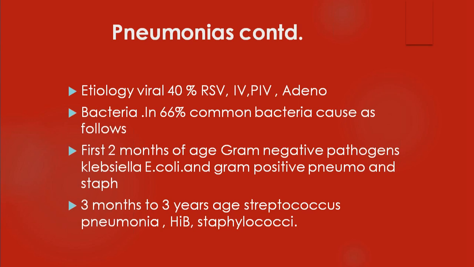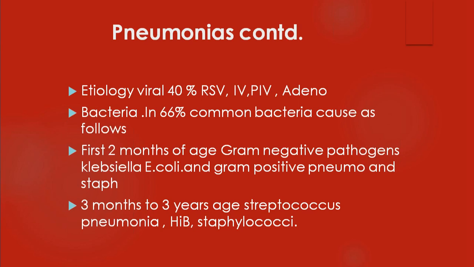So that is about viral. Usually, if you come across COVID in children, you come across it in older children in whom there are sufficient numbers of ACE2 receptors. But you don't come across it in under 5 children. What I am talking about now is mainly under 5 children, in whom bacterial and viral pneumonias are more common. So bacteria, nearly 66%, common bacteria cause the pneumonias.